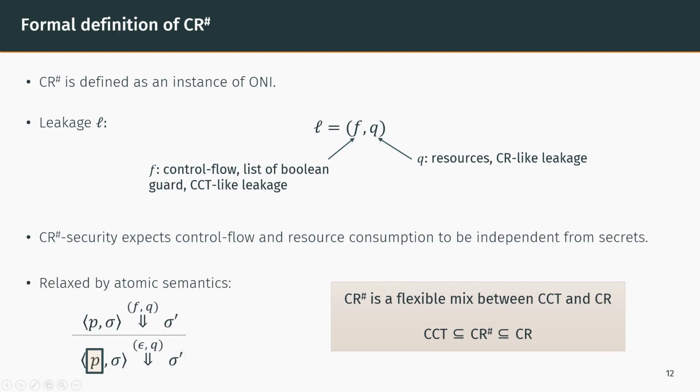This is relaxed by the semantic rule of atomic annotation. If a program leaks the pair F, Q, then adding an atomic annotation removes the control flow part of the program from the leakage. In this case, the policy is relaxed down to CR. In other words, T-sharp can be seen as a flexible mix between constant time and CR.